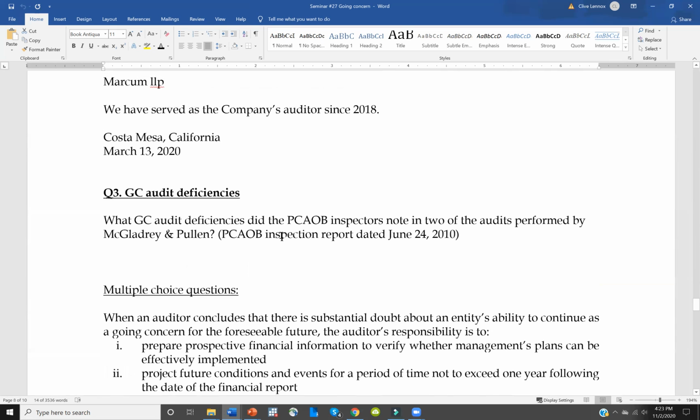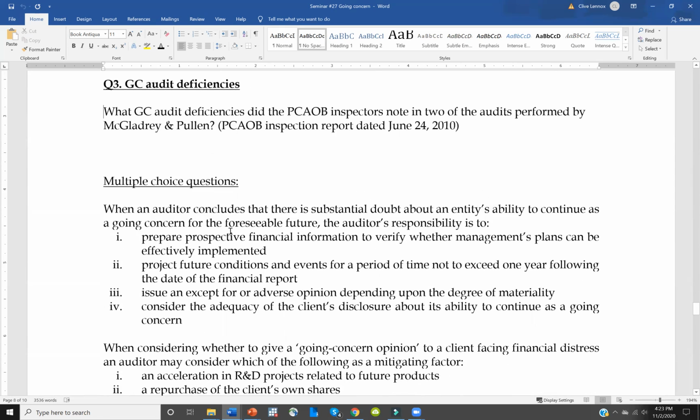Then question 3 relates to the PCAOB inspection report that was issued to McGladrey and Pullen. McGladrey and Pullen is one of the mid-tier audit firms. It has an inspection report of 2010. The PCAOB criticized McGladrey and Pullen for the way that it was auditing the going concern assumption, and I want you to tell me what deficiencies the PCAOB noted. You need to read through that report and you'll find that information.